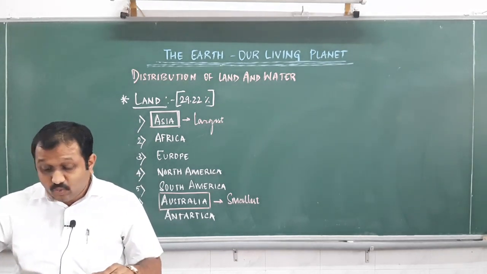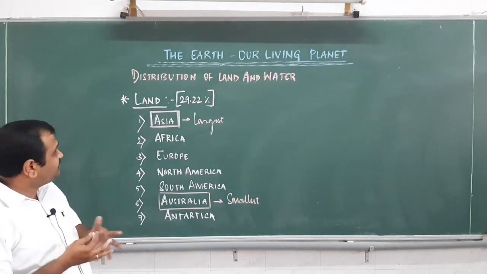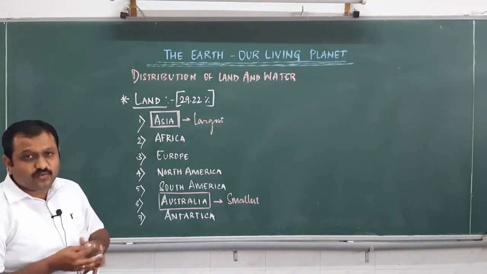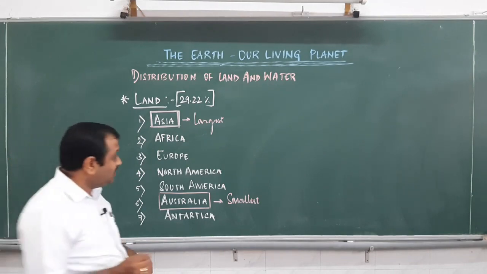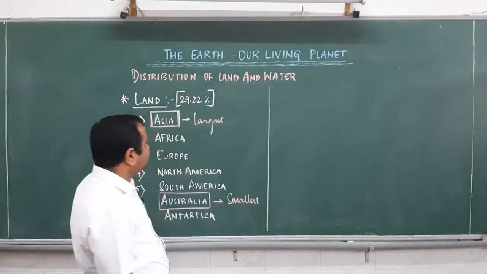Coming to the water bodies. The large portion of our Earth contains water, isn't it? The major part of our Earth contains water.